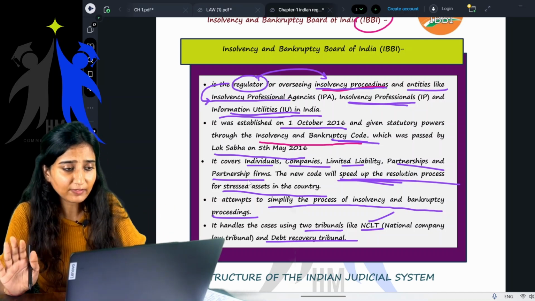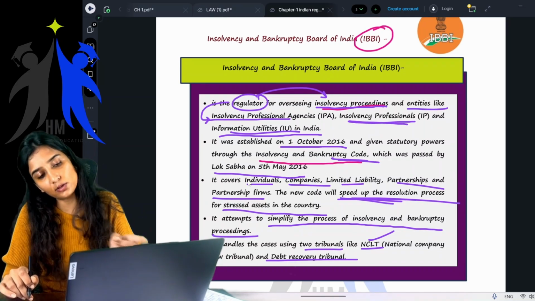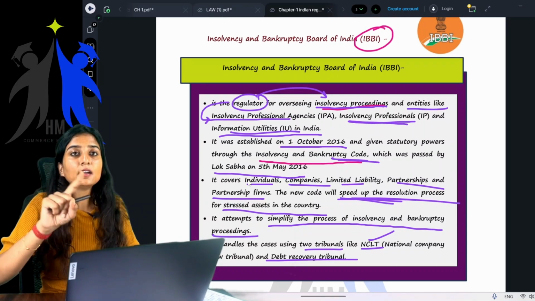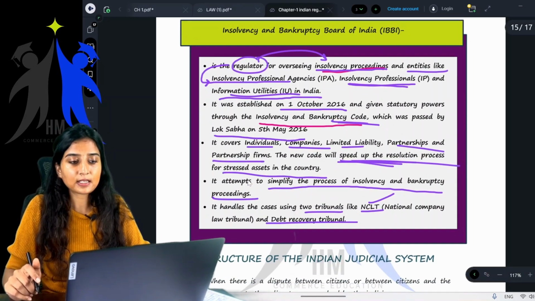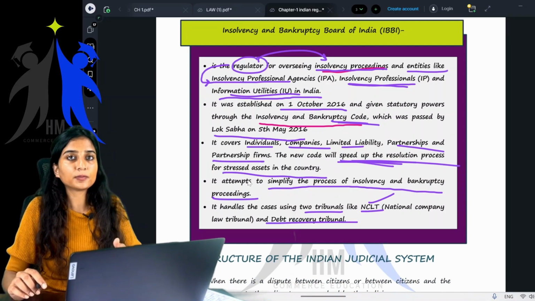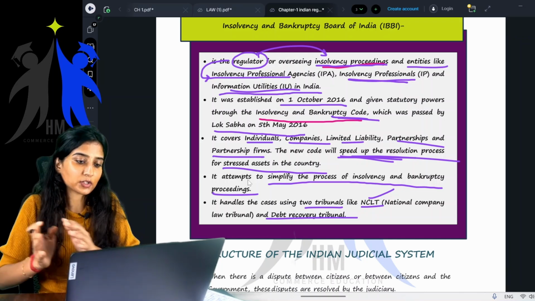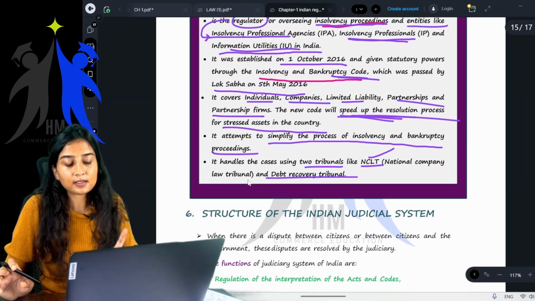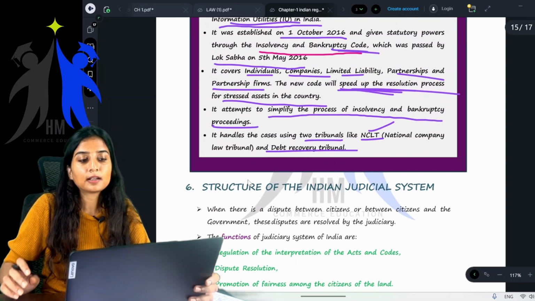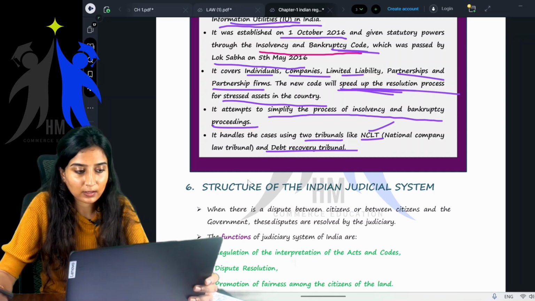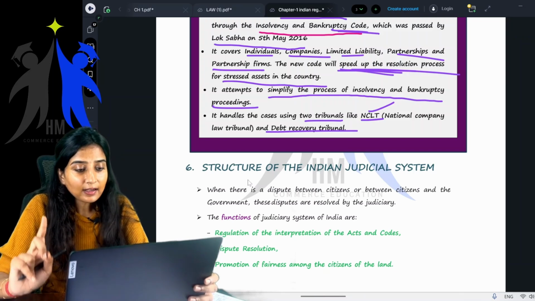Clear, everyone? See, we'll read it again. The Insolvency and Bankruptcy Board of India is a regulator for overseeing the insolvency proceedings and also entities like the insolvency professional agencies, IPs, and IUs, the information utilities in India. It was established on 1st October 2016 and gets its powers from the Insolvency and Bankruptcy Code, and it covers individuals, companies, and limited liability partnerships. The new code will speed up the resolution process for all the stressed assets of the country. It also attempts to simplify the process of insolvency and bankruptcy proceedings. It handles the cases using NCLT and DRT.